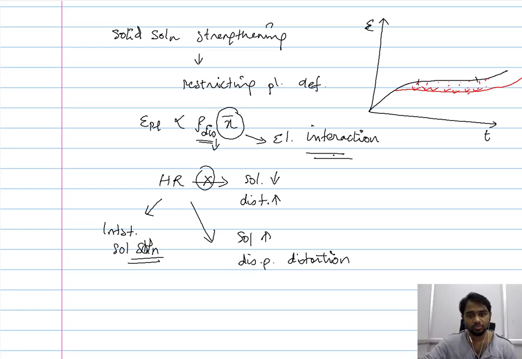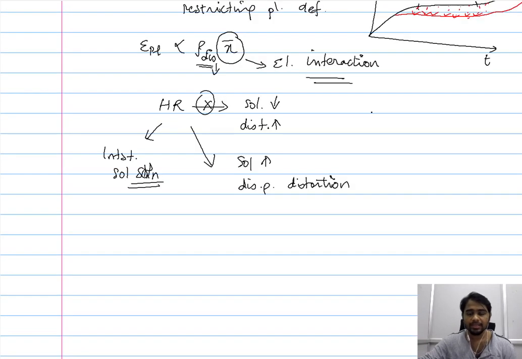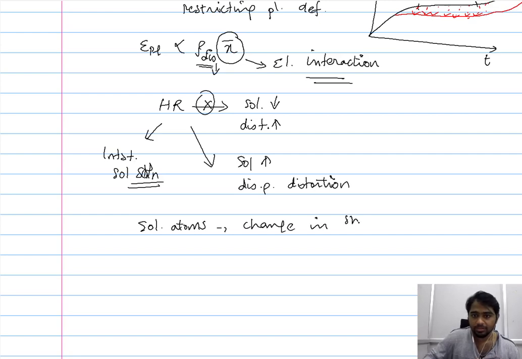Now, in addition to this particular elastic interaction, there are other ways these solute materials also interact with or enhance the life of the material. So one is that these solute atoms, in some cases, change the shear modulus G. In some materials, these solute atoms that we add change the shear modulus, and by changing the shear modulus, of course there will be an influence on the plastic strain in response to the imposed stress condition.